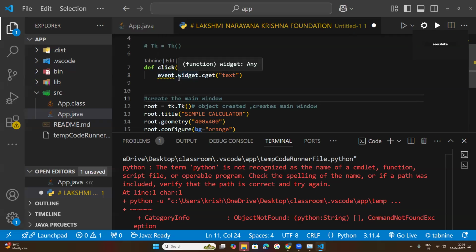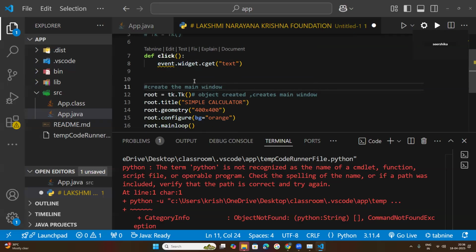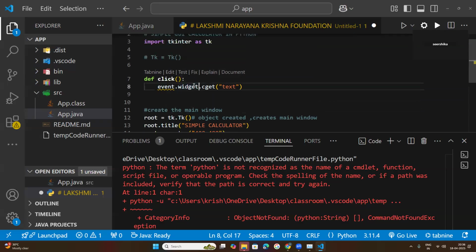Okay. This object will be passed when a button is clicked. So event.widget refers to the widget. Event is an object.